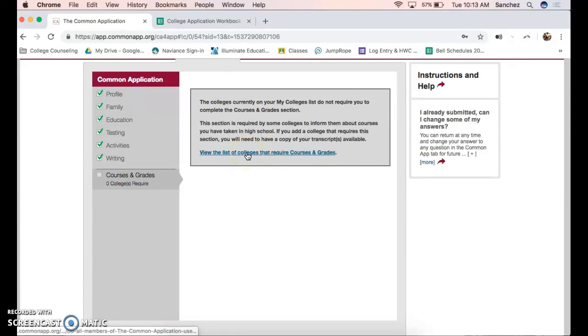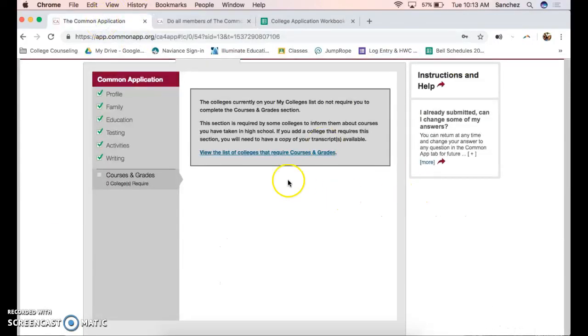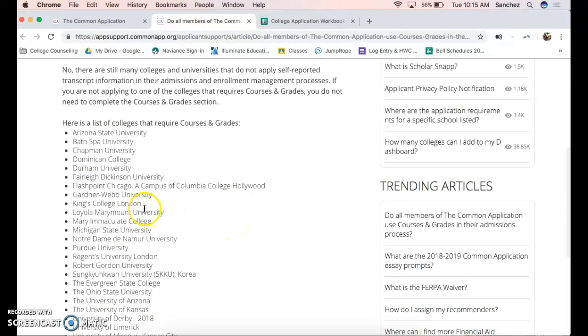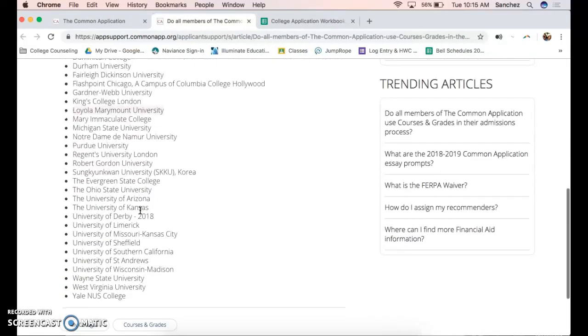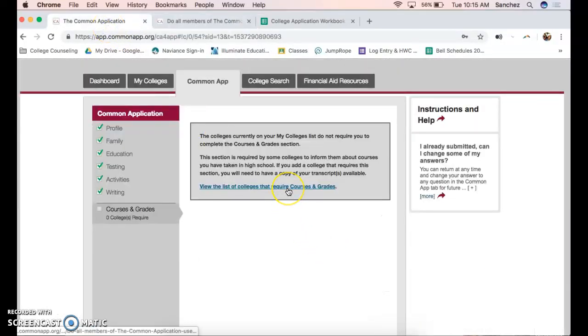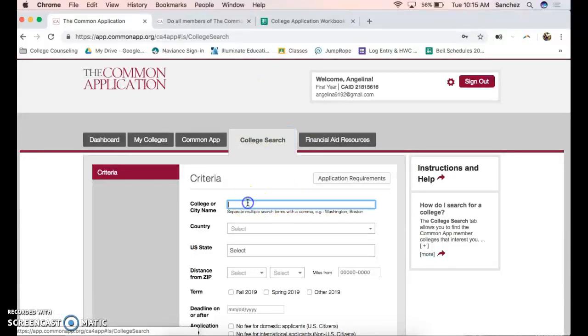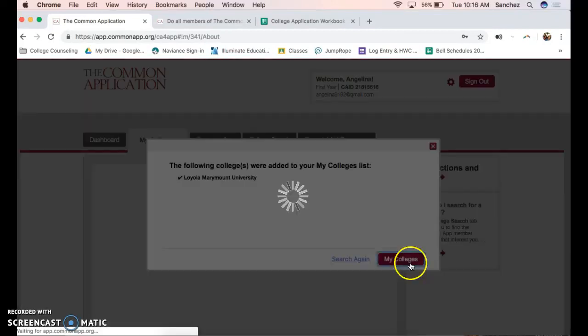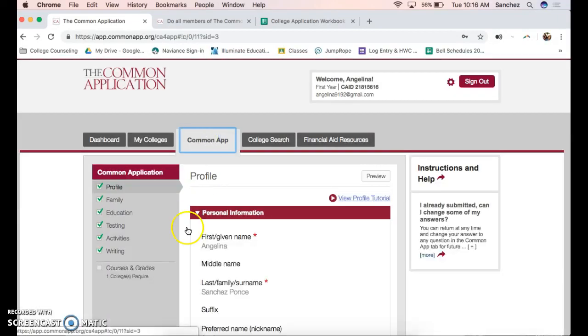Under courses and grades, this is where you're going to put in all the courses that you are currently taking. If you click on this link, it'll take you to the list of schools that do require that you submit your grades. For example, if you are applying to Loyola Marymount University or any other school on this list, it'll instruct you to put in the grades. Just for the sake of showing you, I'm going to add that school so that you can see what it looks like. If none of your schools require it, then you're good to go. You don't need to worry about filling out that section.